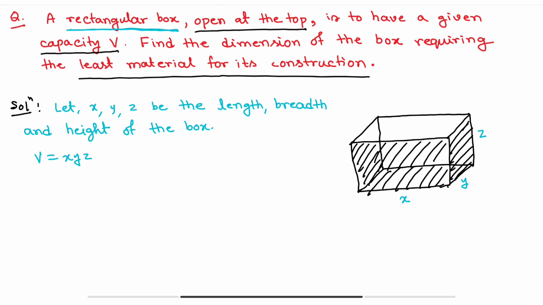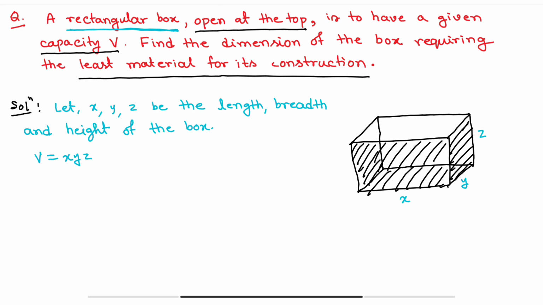And this V is given. That means the volume is given. We cannot change the value of V. V is a constant value for this particular box. Clear? Now we have to find out the minimum dimension for which we need the least material to construct this box. Clear? Now what is the process? In a maxima minima problem, first of all we need a function. So first of all find out the function.